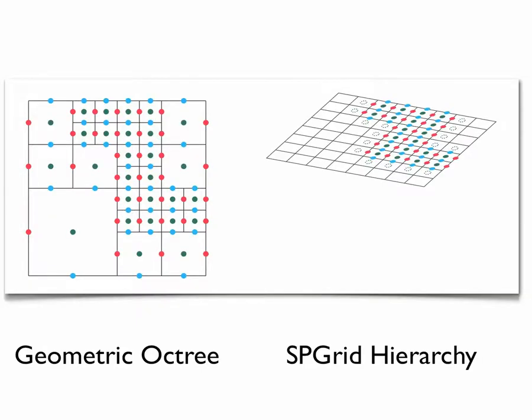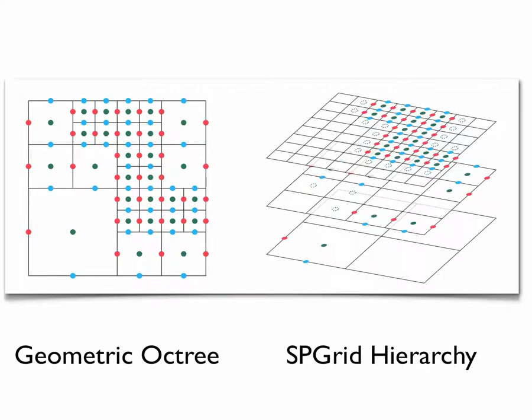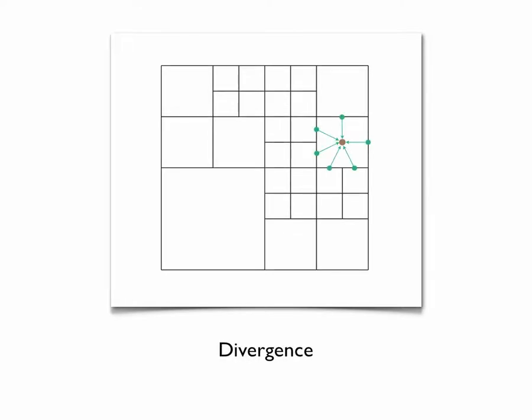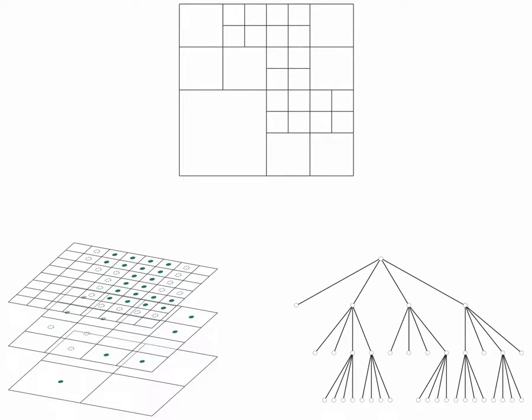Using SPGrid as a building block, we replace the tree-based representation of adaptive topologies with a pyramid of sparsely populated uniform grids, as shown here. Typical computations during fluid simulation include the discrete divergence, gradient, and Laplacian. Consider the adaptive discretization shown here, our proposed framework, and a traditional tree-based representation. Consider a Laplacian evaluation on the highlighted cell. This requires accessing values from its neighboring cells.